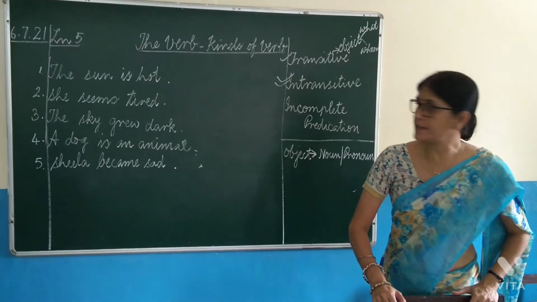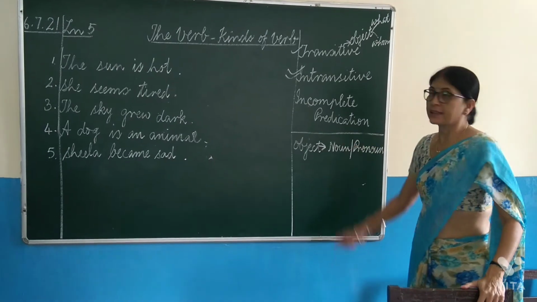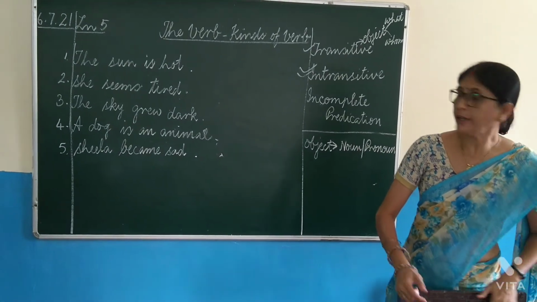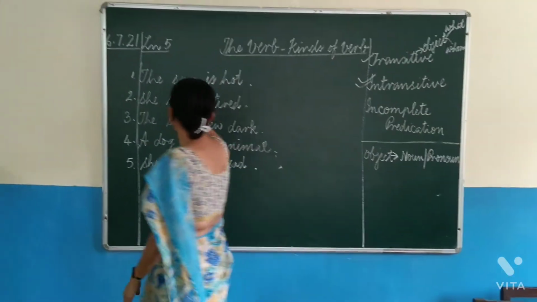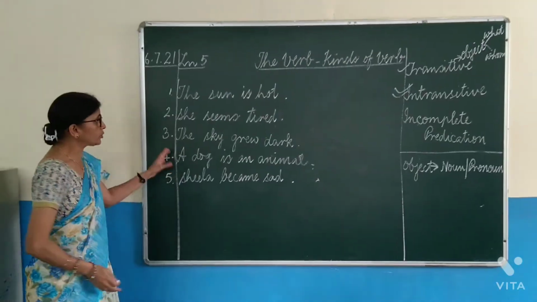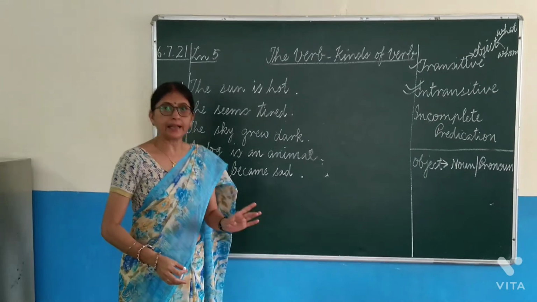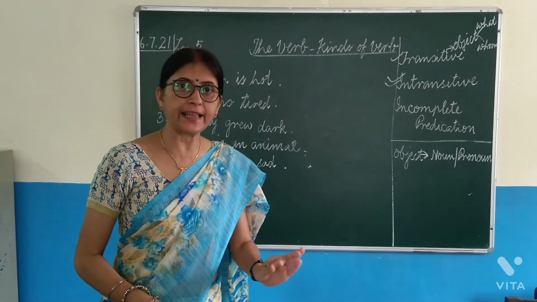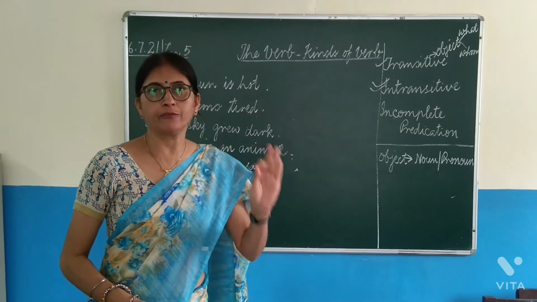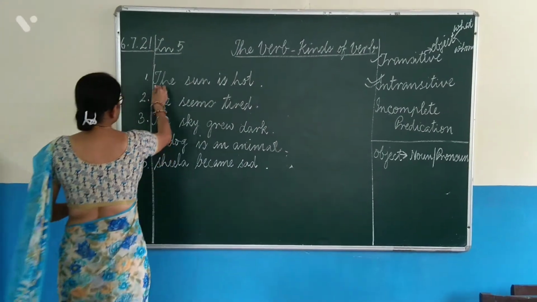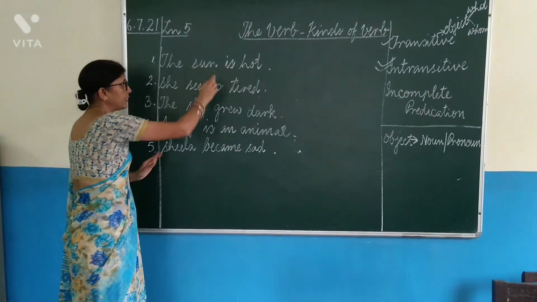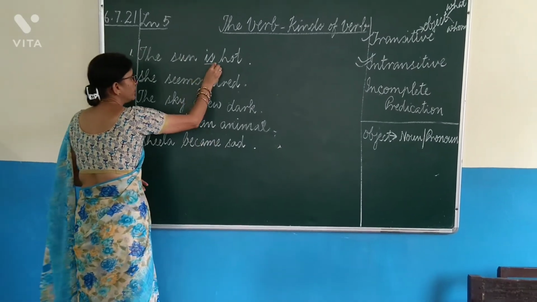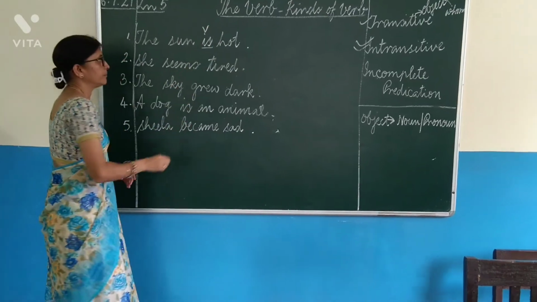Now let us discuss the third kind of verb, that is verb of incomplete predication. Okay? See, here are some sentences. I told you in the beginning only that no sentence can be complete without a verb. So every sentence will definitely have a verb. The sun is hot. Here there is no action verb. We have a helping verb. So this is the verb.